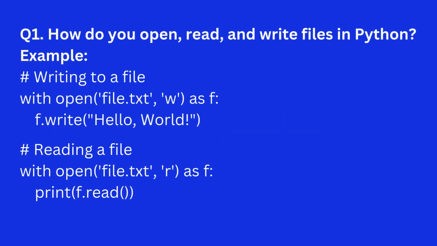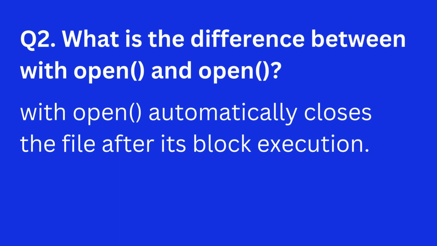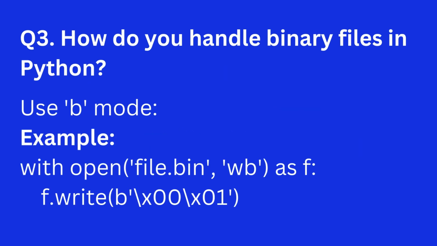8. File handling. Question 1. How do you open, read, and write files in Python? Answer. Example. Question 2. What is the difference between with open and open? Answer. With open automatically closes the file after its block execution. Question 3. How do you handle binary files in Python? Answer. Use b mode. Example.